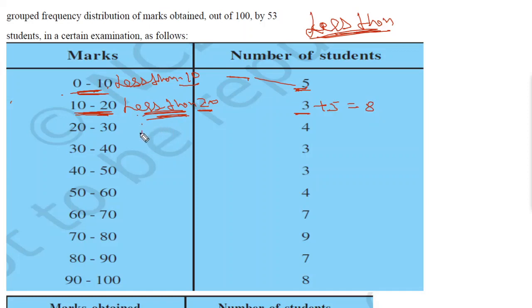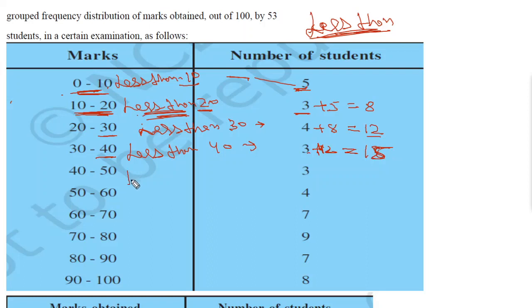Now less than 30 will be 8 plus 4. This 8 will be added to 4, it will be equal to 12. Now again less than 40 will be equal to what? This 12 plus 3, 3 plus 12 you can say. So it will be equal to 15.